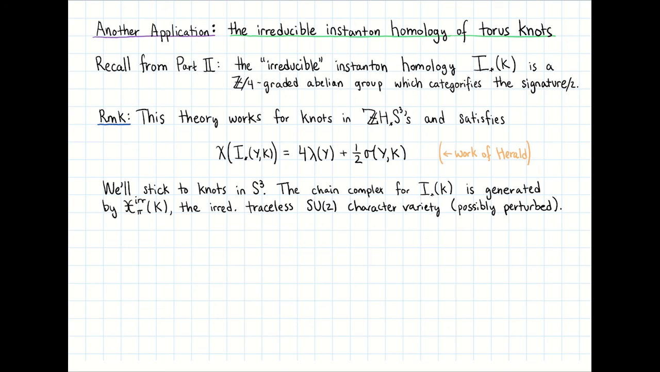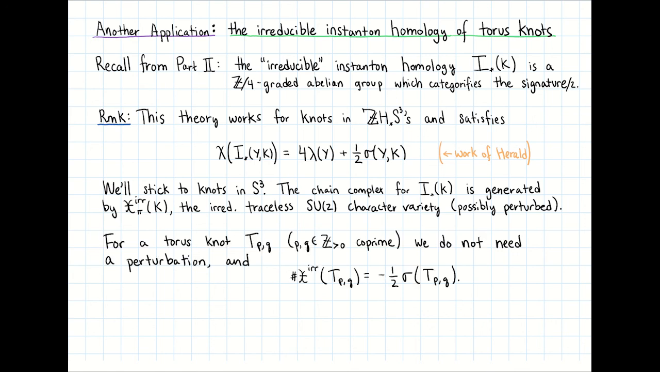In this case, the chain complex for I star of K is generated by the character variety of irreducible traceless SU2 representations for the knot, possibly having to use a perturbation. Now let T_{P,Q} be a torus knot, where P and Q are positive coprime integers. In this case, it turns out we don't need a perturbation, and you can count the number of elements in this irreducible character variety. It's exactly minus 1/2 the signature. In particular, the signature is negative.